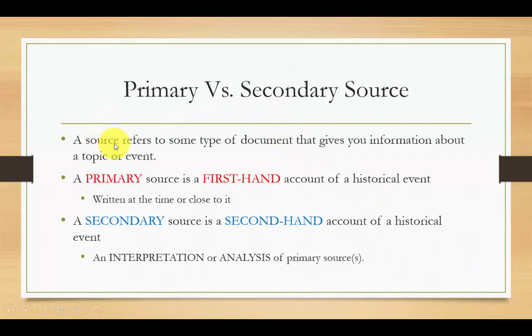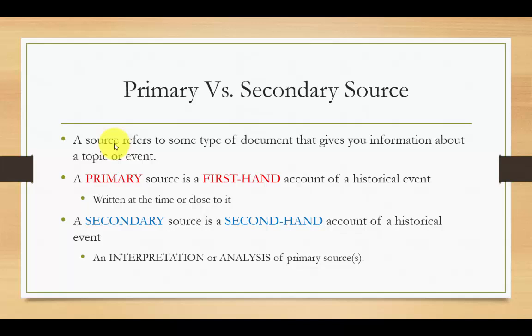So first of all, a source refers to a type of document that gives you information about a topic or an event in history. We'll look at some different types of documents, but they can take many different forms. We could be looking at a photograph or a section from a book or a newspaper article, for example, or a quote, and those are all types of documents or sources. Something that you get information from is a source.